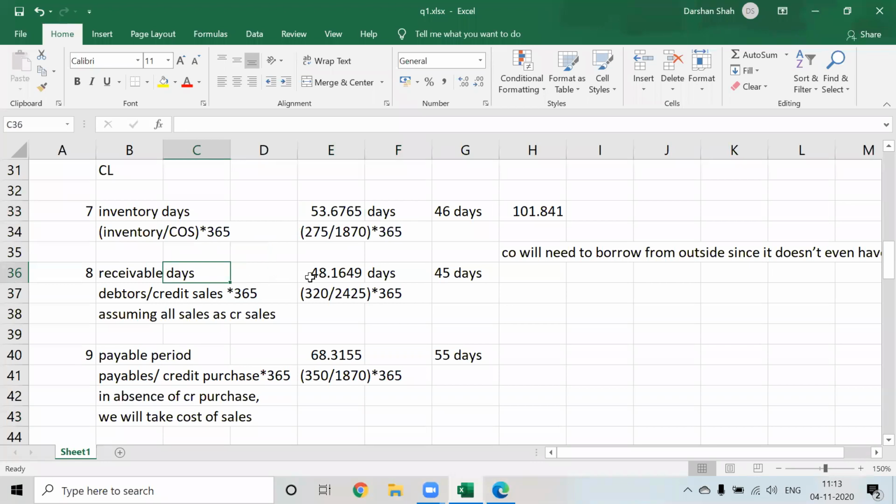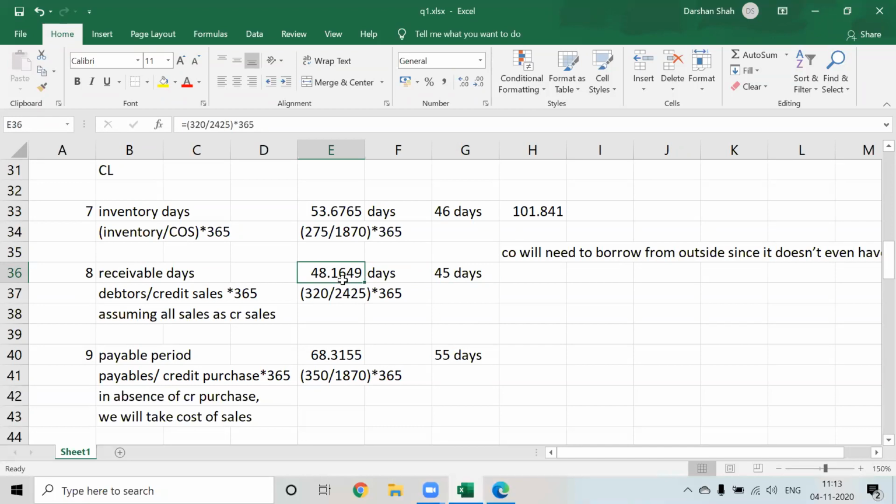Okay, next. Receivable days is higher. So are the customers happy or not? Receivable days are higher, so will my customers be happy? Yes, I am giving more credit period than the industry. Any doubt? They will be happy, correct? In the standard industry, generally companies give 45 days to the customers to return the payment, but my customers are taking 48 days. I am giving my customers 48 days on an average.